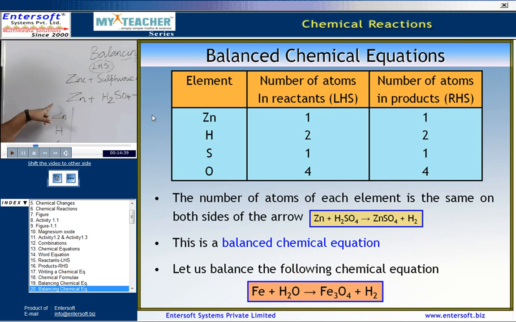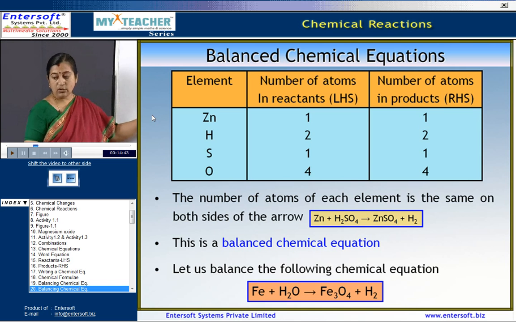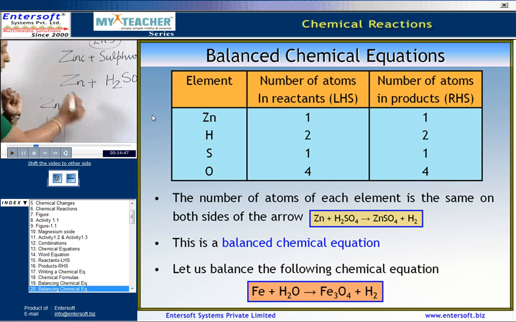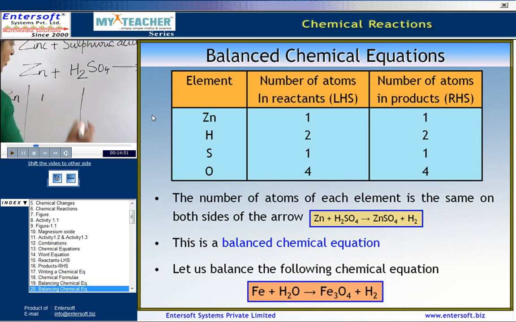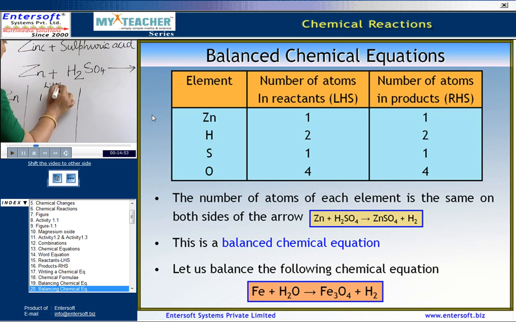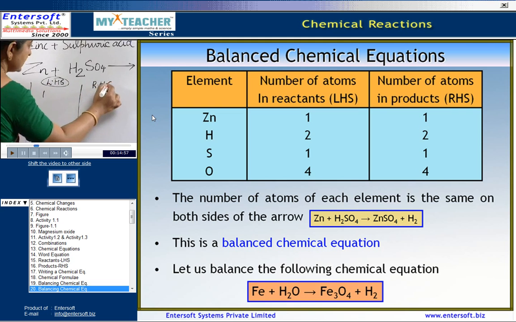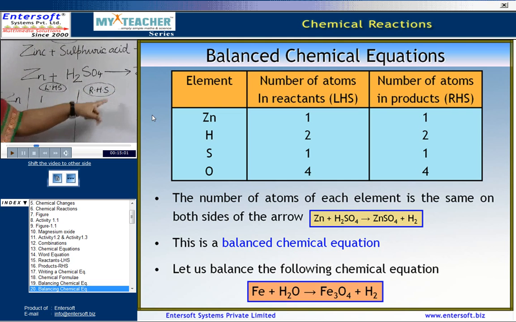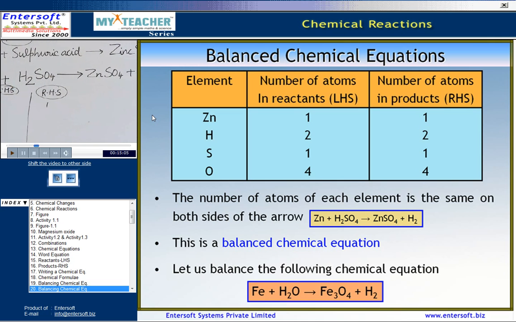In zinc on the left hand side, what is the number of atoms in the reactants? Zinc has 1. This is the number on the LHS, and this is the number of atoms on the RHS. On the right hand side, we again have the number of atoms in zinc as 1.